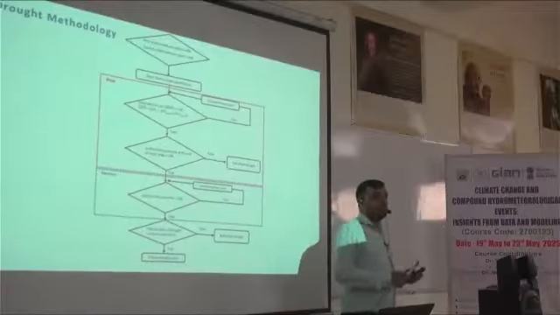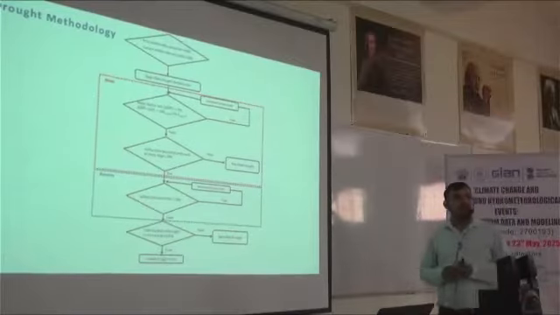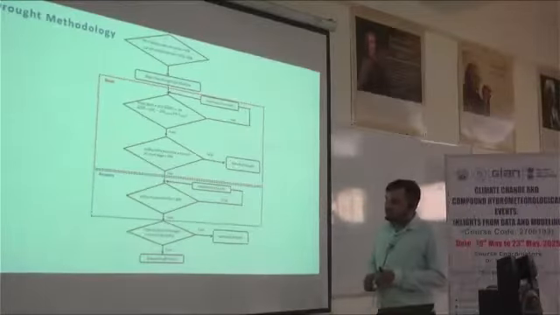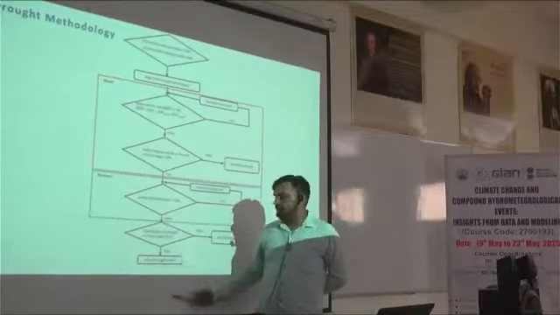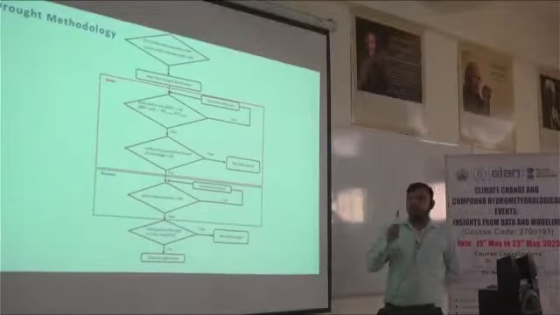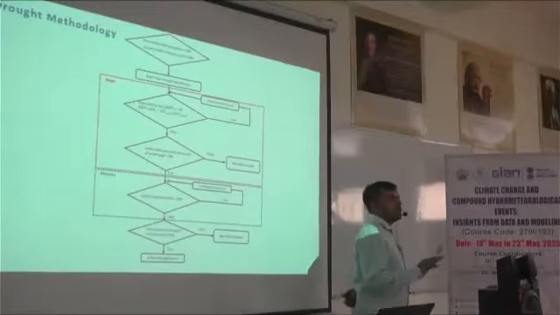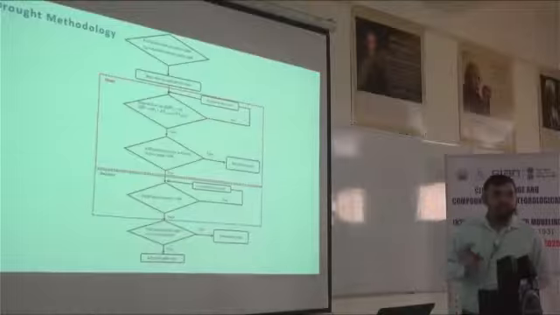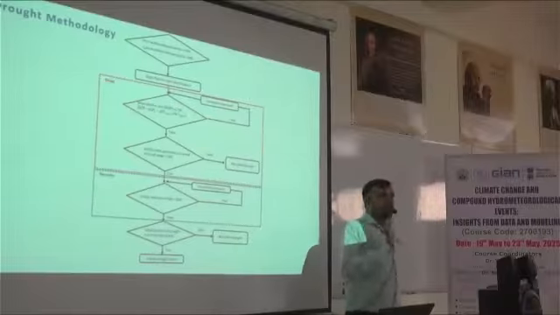Since one time step is equal to 8 days, a minimum of 3 time steps is a requirement, which is 24 days. So if this condition is true for 24 days or 3 time steps, then we can say yes, that particular event is a flash drought event. If it is false, that event may be a drought or not, we are not sure about that, but that event is not a flash drought event. So this is the condition of flash drought. In total we have 4 conditions.